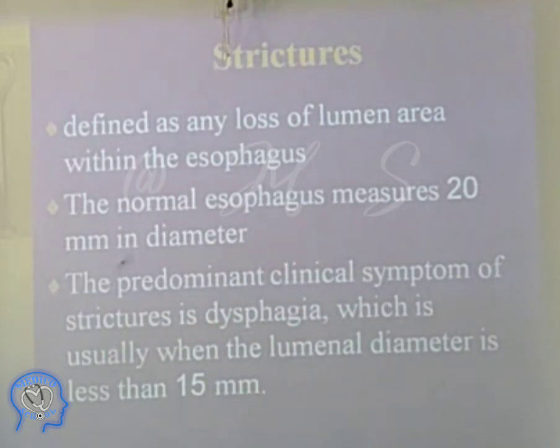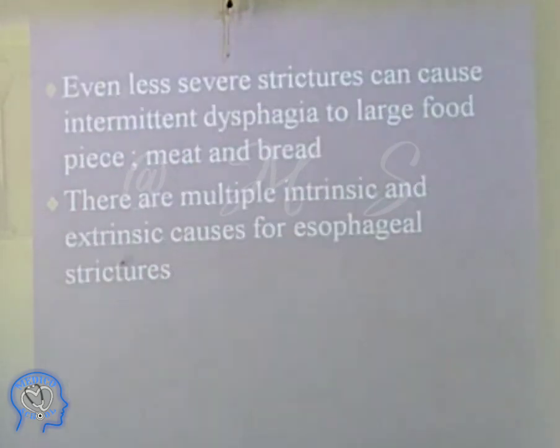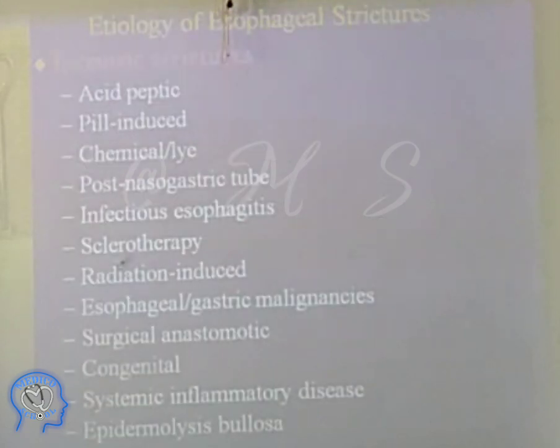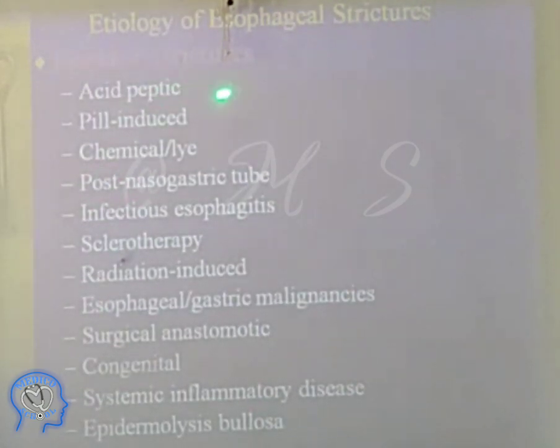They will tell you, खाना खाते ही अटकता है, dysphagia. आगे चलो. So they say even less severe strictures can cause dysphagia. आगे चलो. Now this is the etiology of dysphagia. Acid reflux disease, pill-induced, chemical, post nasogastric tube.